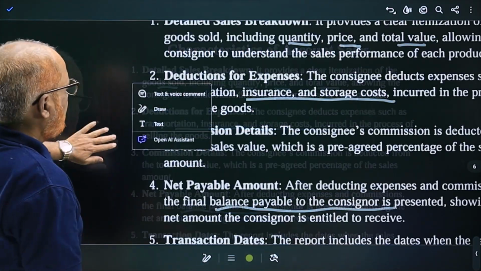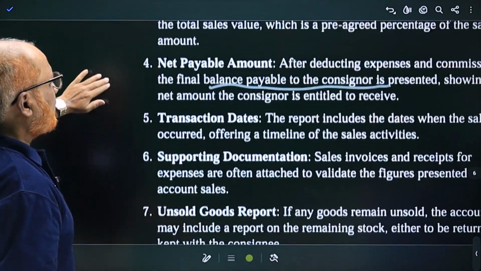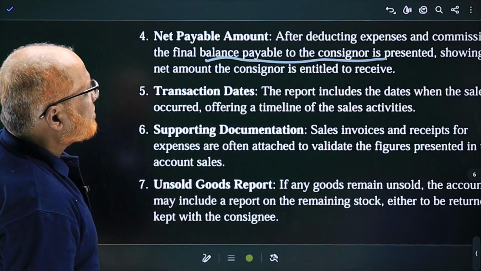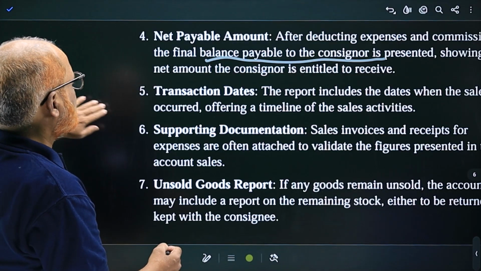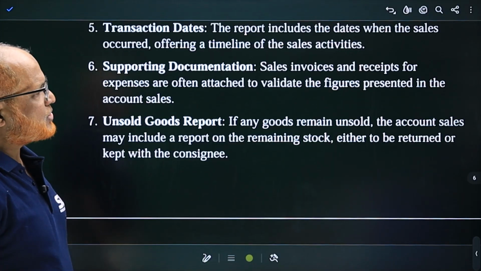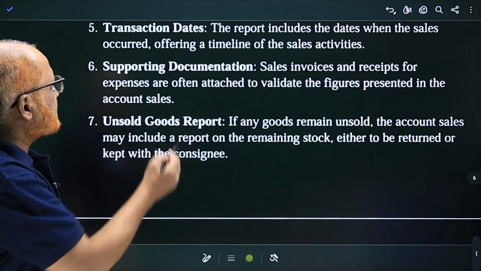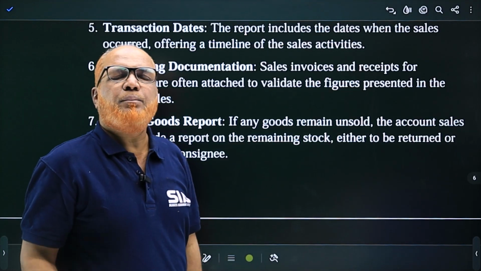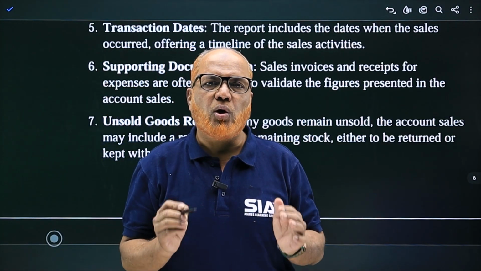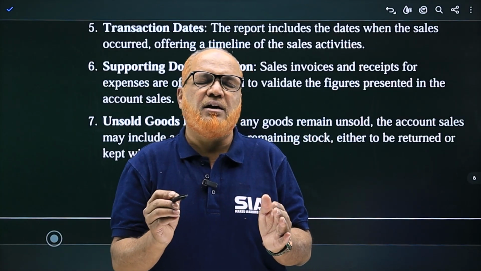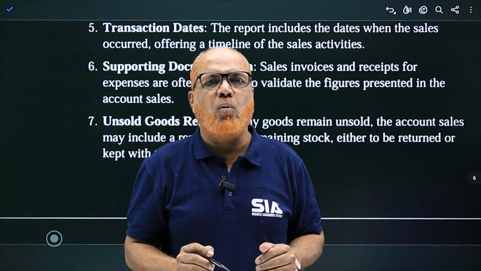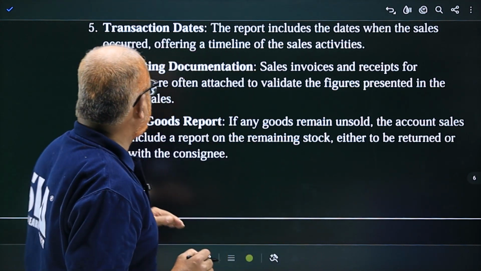Now you can see the net amount payable, transaction dates. The report includes the date when the transactions have occurred. Now, supporting documentation. Sales invoice and receipts for expense are often attached to validate. That means every document should be supported by evidence, documents. So these sales occurred, expenses paid, all documentary proof should be provided by consignee to the consignor.